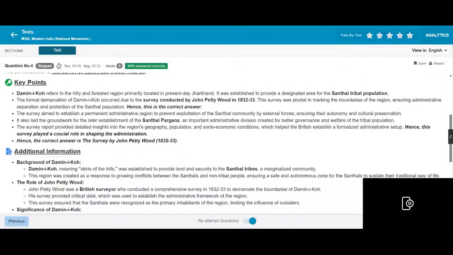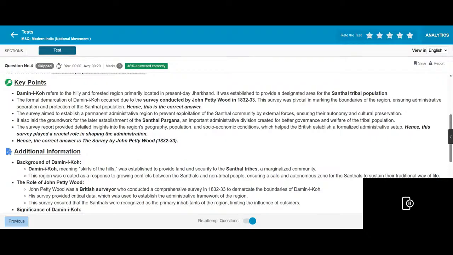This survey was part of marking the boundaries of the region, ensuring administrative separation and protection of the Santhals. The survey aimed to establish a permanent administrative region to prevent exploitation of the Santhal community by external forces, ensuring their autonomy and cultural preservation. It also laid the groundwork for the later establishment of the Santhal Pargana, an important administrative division created for better governance and welfare of the tribal population.